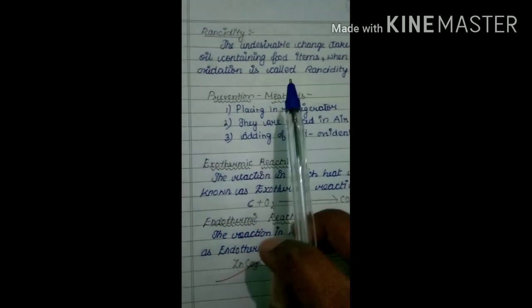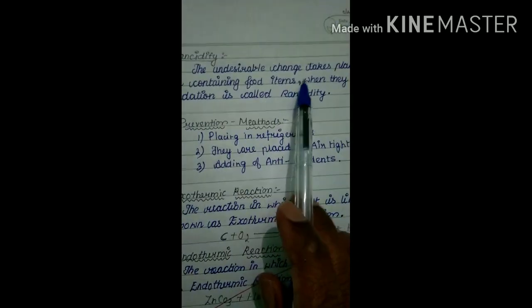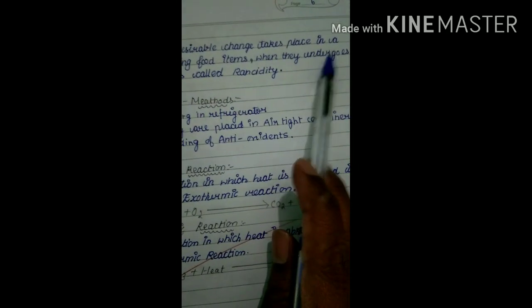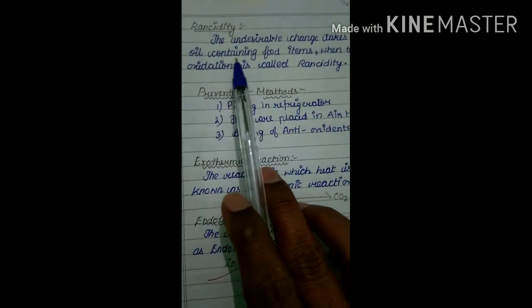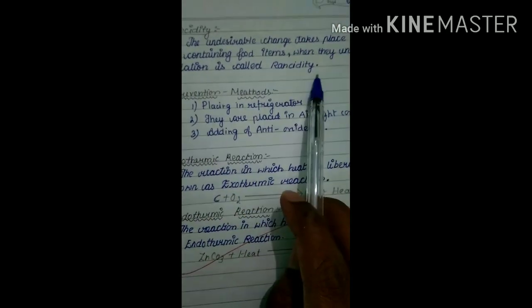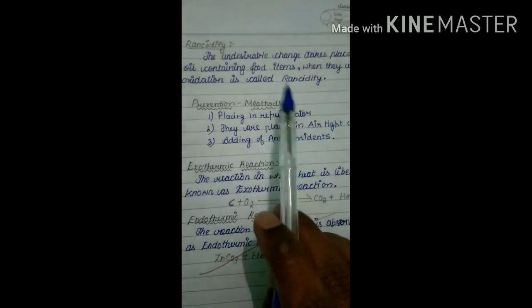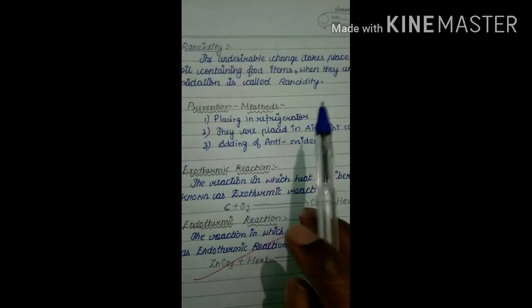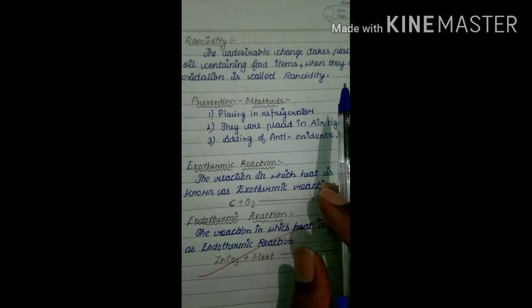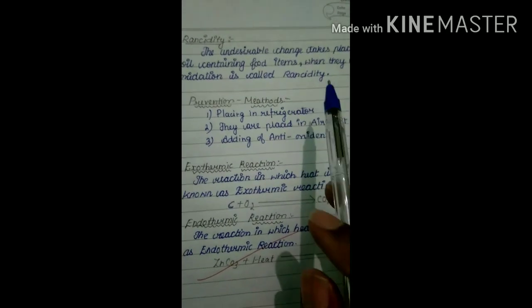Next one, rancidity. This is very important for one more question. Rancidity means the undesirable change that takes place in oil-containing food items when they undergo oxidation. That means sometimes the food becomes spoiled because that food undergoes oxidation.